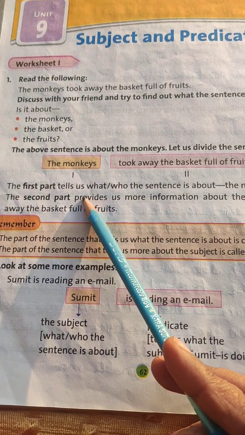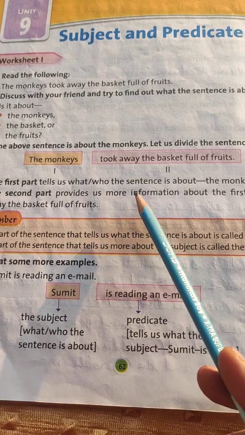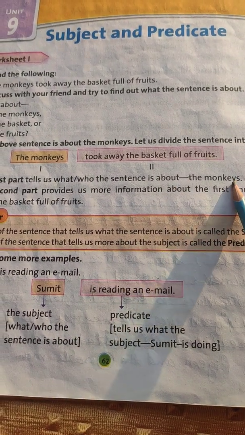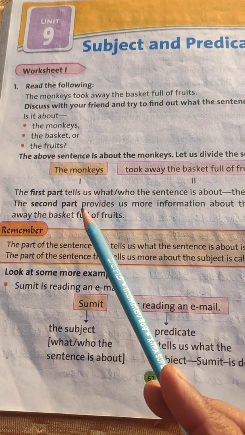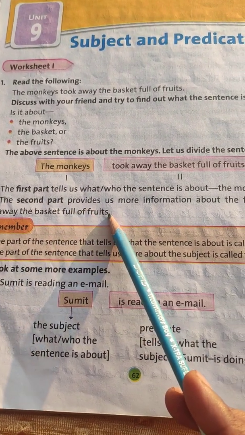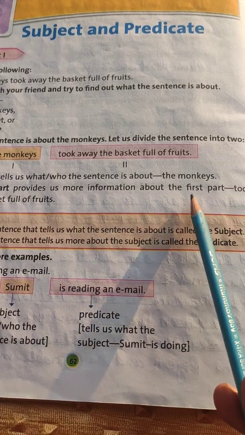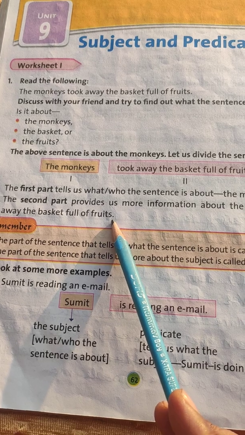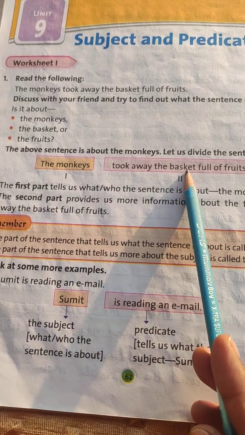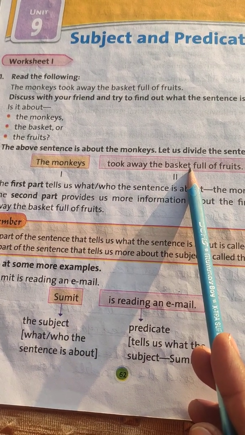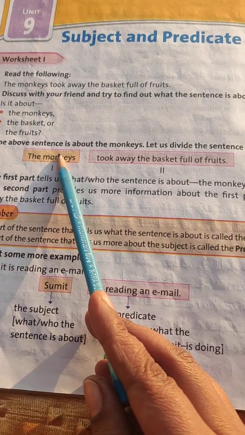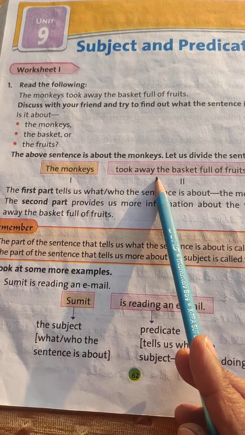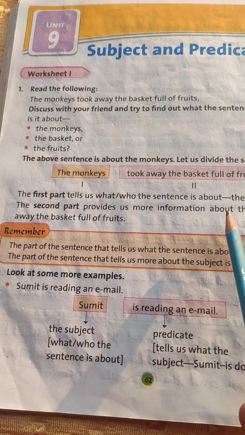The first part tells us who the sentence is about. It means the sentence is about the monkeys. And the second part provides us more information about the first part, the monkeys, that the monkeys took away the basket full of fruits.